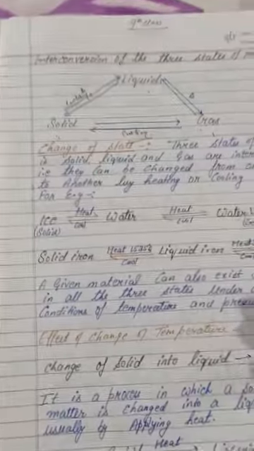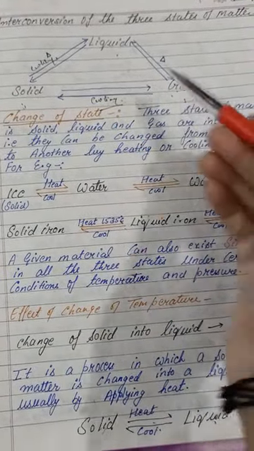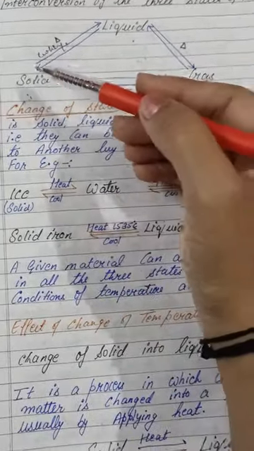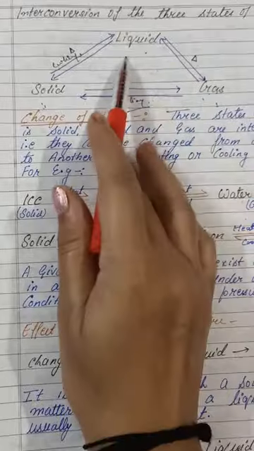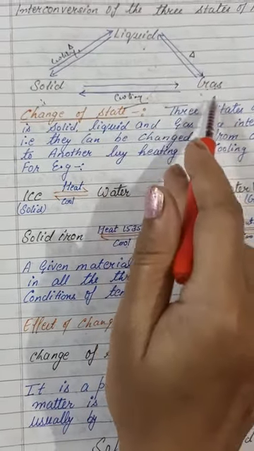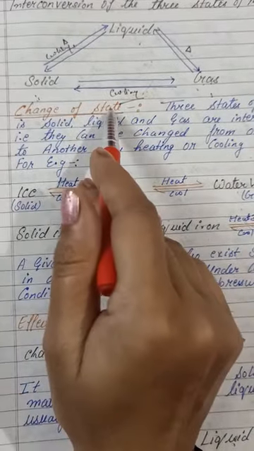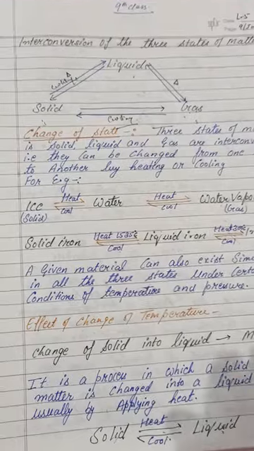Now interconversion takes place in matter. Solid changes into liquid, liquid changes into gas, and gas again changes into liquid. Now you can see here, solid changes into liquid because of heating, liquid changes into gas because of heating. Here this is the heating sign. Gas is changed into liquid and solid because of the cooling sign. Okay, this is the changing of state conversion.